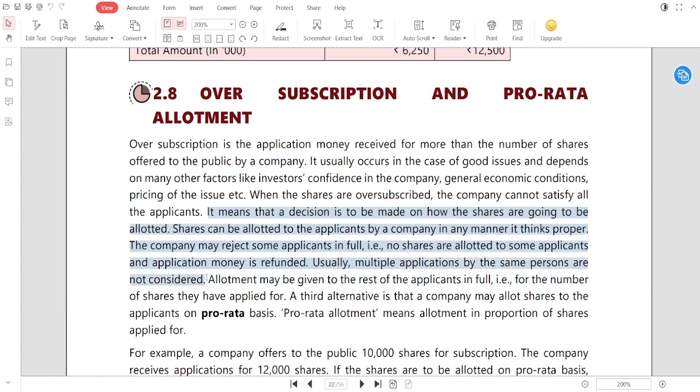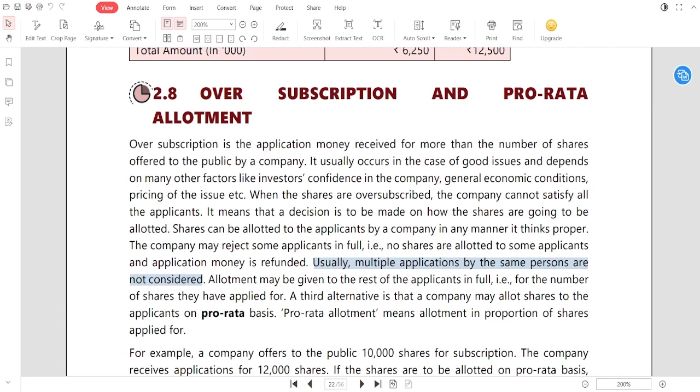Obviously guys, that is what is important. Multiple questions may come from here. That is, sir, how is it possible? Try to understand that it is not like a person is going to apply for multiple shares. As a company, we cannot issue a lot of shares to a single individual; rather we are going to distribute the shares to everyone, so that everyone gets a fair chance to invest in the company.